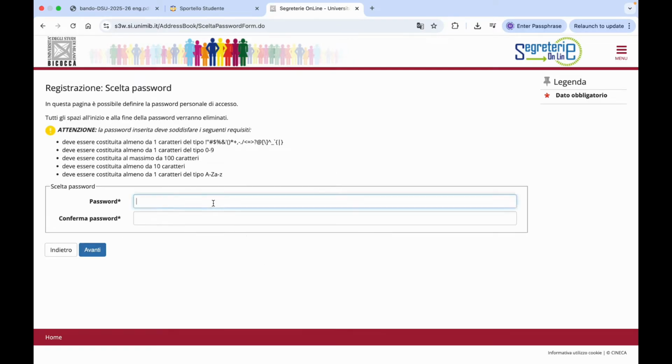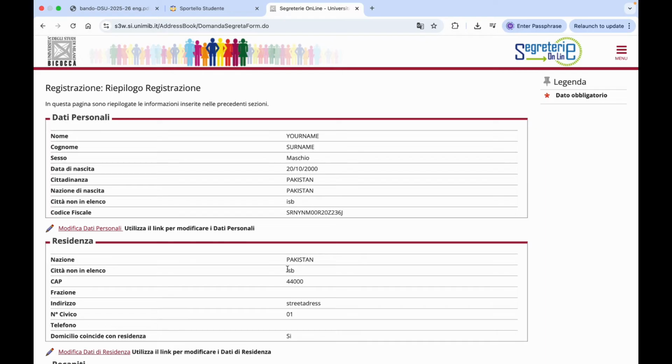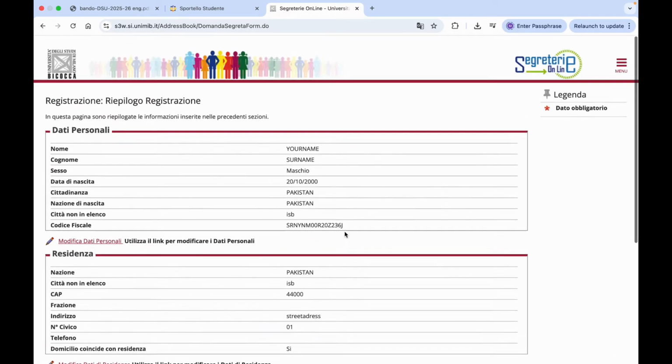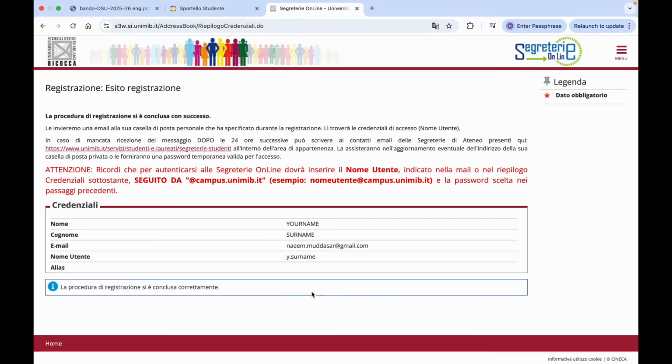So here you need to create your password, and these are the rules that your password should contain: numbers, capital letter and special characters. So once you click here, your account will be created. After creating the password, just click on Avanti, and here you will see all your data, so you can check your data. If everything is okay, then just click on Conferma. So we have completed the registration.